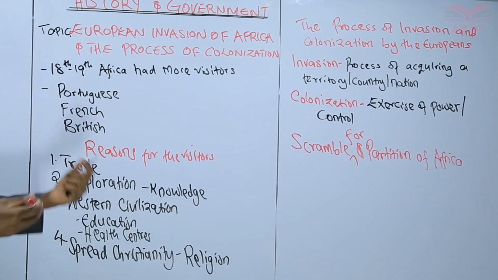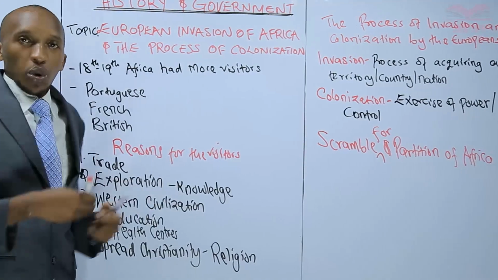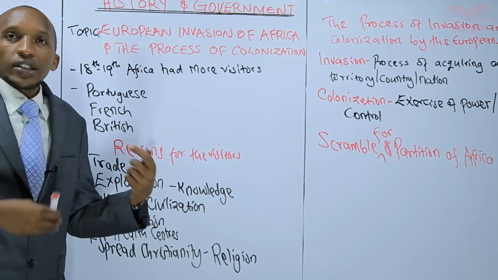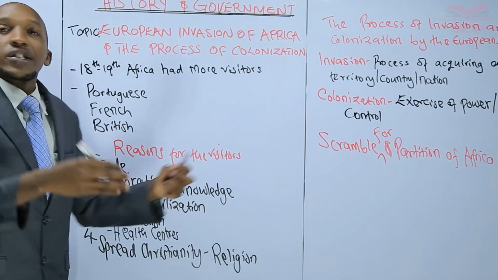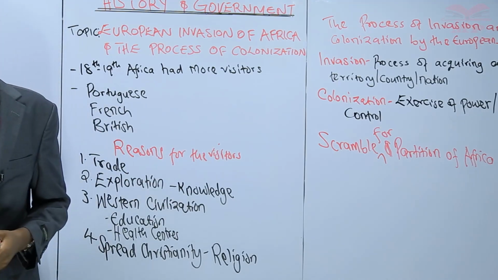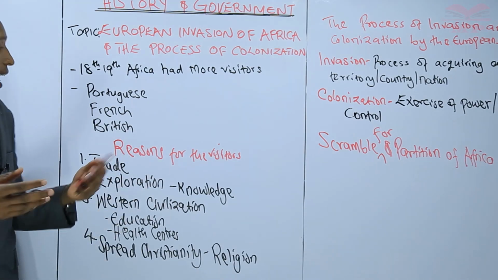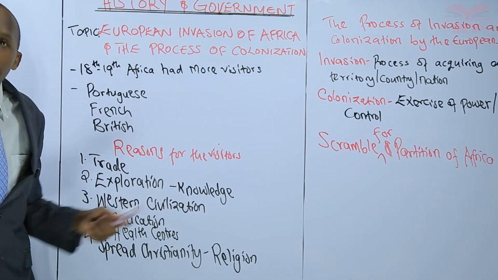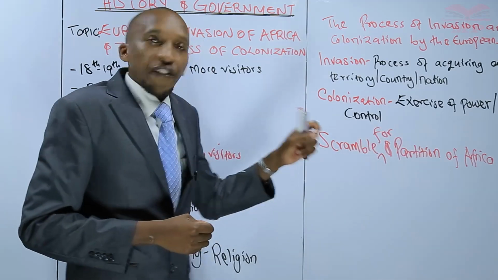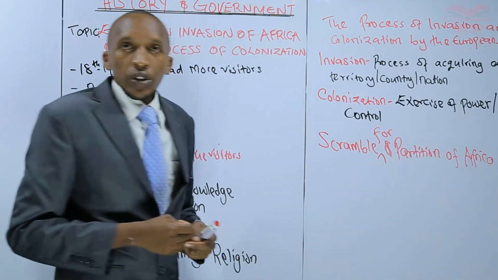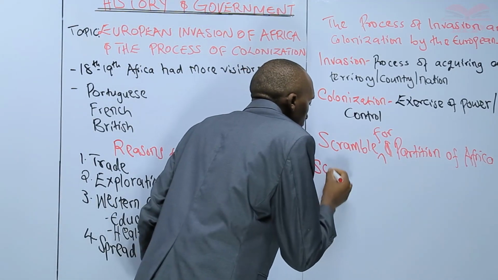So when they came and discovered the richness of the interior, right? They wanted to exercise control. So they had to compete against one another. They competed against one another to get these areas that are very rich, right? So the earliest powers wanted to take the largest share of the area. So this led to the scramble for Africa and the partitioning of Africa. So when you talk of a scramble, let us try and define what that is. The scramble.